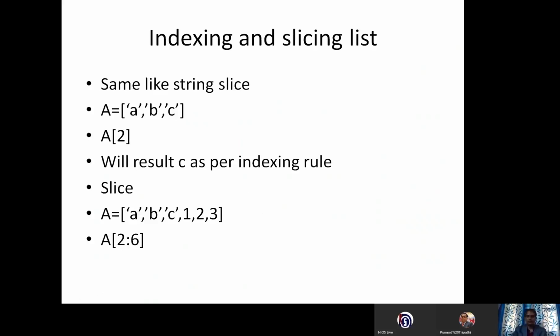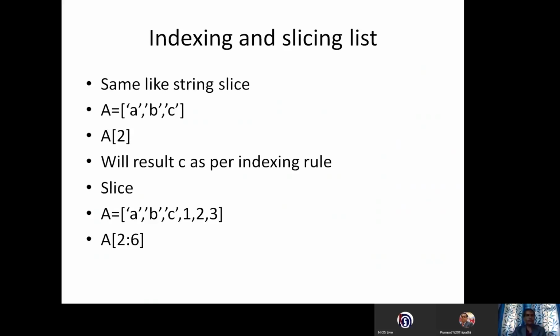How to display a result using an index? The same thing is there. Just now we learned it with a string. The same thing you can use with the list also. You can see A is equal to ABC, I have given. Then I want to print index number 2, and I will get the result as C, because A is index number 0, B is index number 1 and C is index number 2. So this is the thing. You can use a starting index, you can use an end index also.